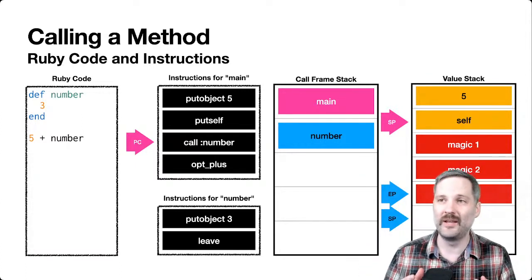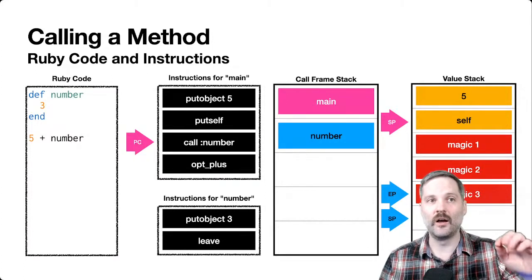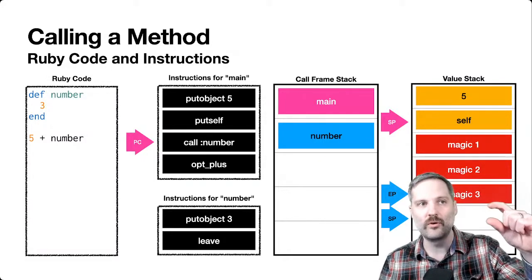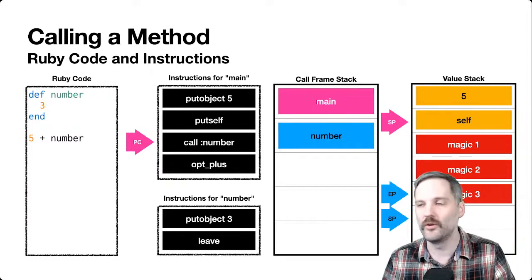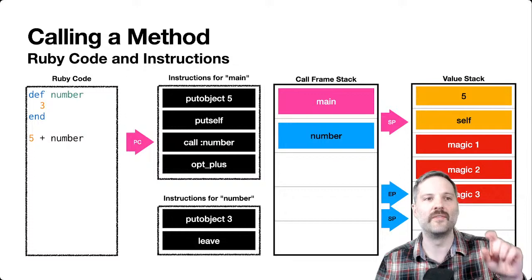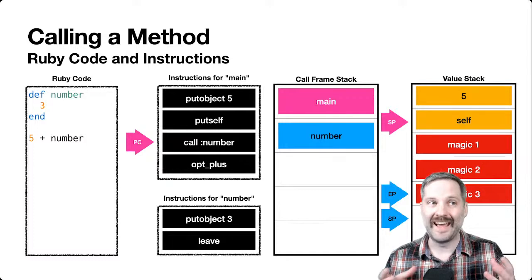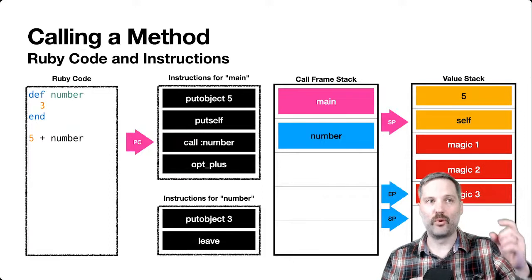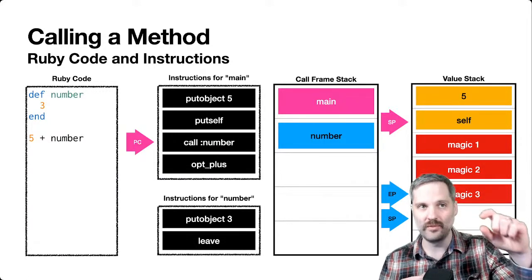Then we write out 3 magic values, which I'm not going to get into in this talk, but we put 3 magic values into the stack. And then with this new call frame number, we're going to associate what's called an EP with that magic 3 value, which we'll talk about a little bit later, and then an SP for the number frame. So at this point, we haven't actually entered the number function yet. We're about to enter it. We've pushed the number frame onto the stack, and we've set up its stack pointer and its EP. And now main's SP is pointing at this value self.